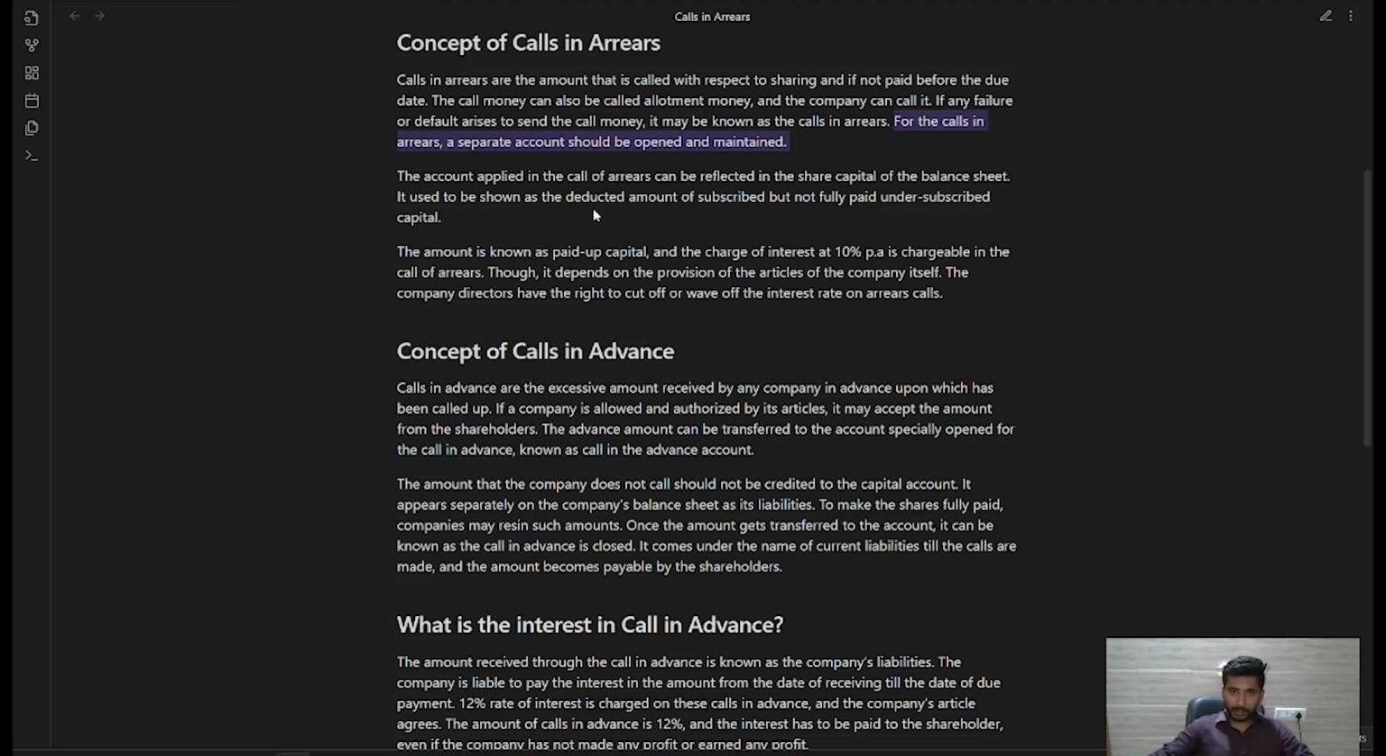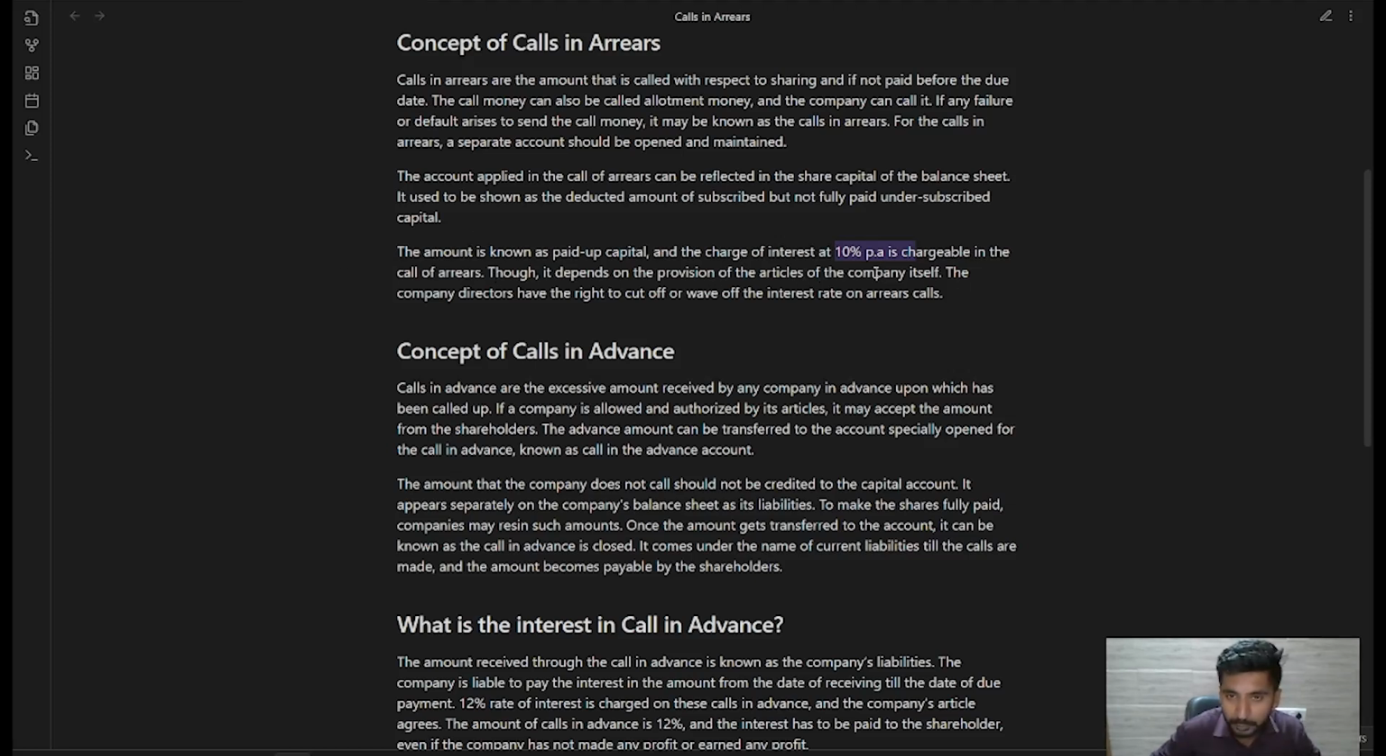तो ये कहाँ show होता है? Subscribed share capital में under not fully paid subscribed capital. Okay. The amount is known as the paid up capital. This amount is known as the paid up capital and interest at 10% per annum is chargeable on the calls in arrears. So in the calls in arrears, the amount of interest which we charge from the shareholders is 10% per annum.